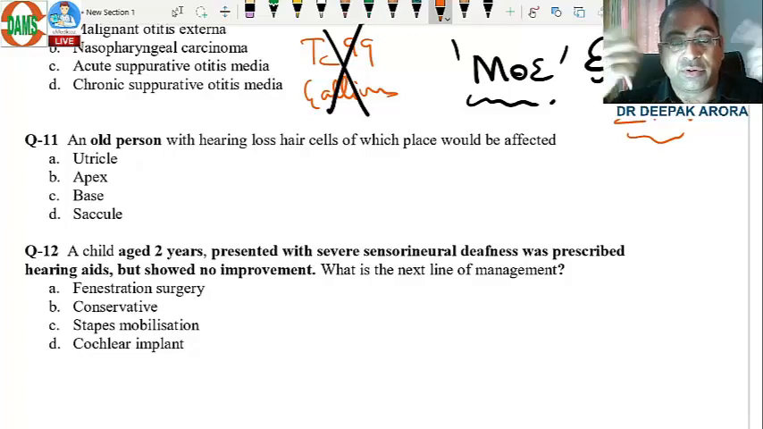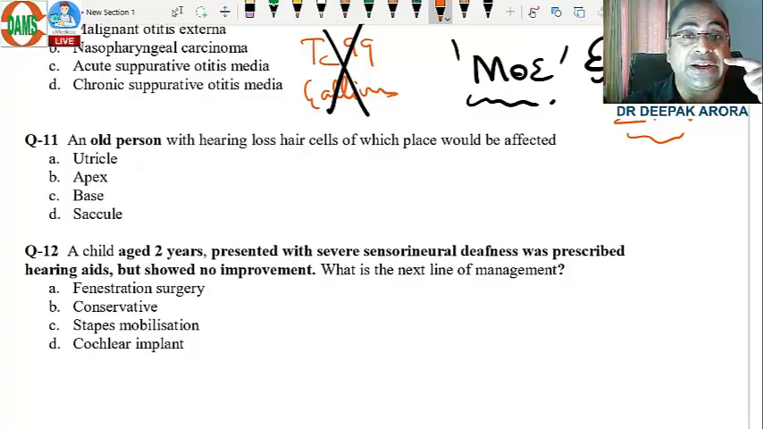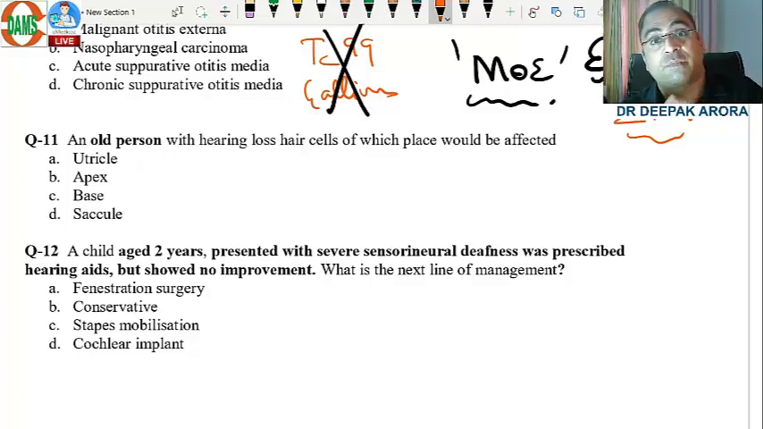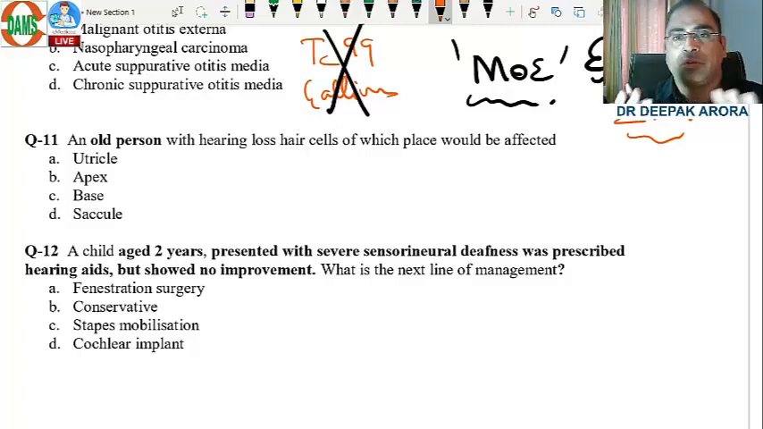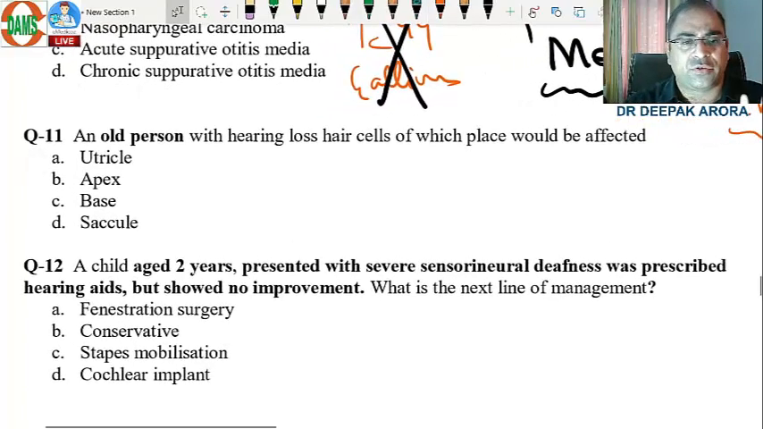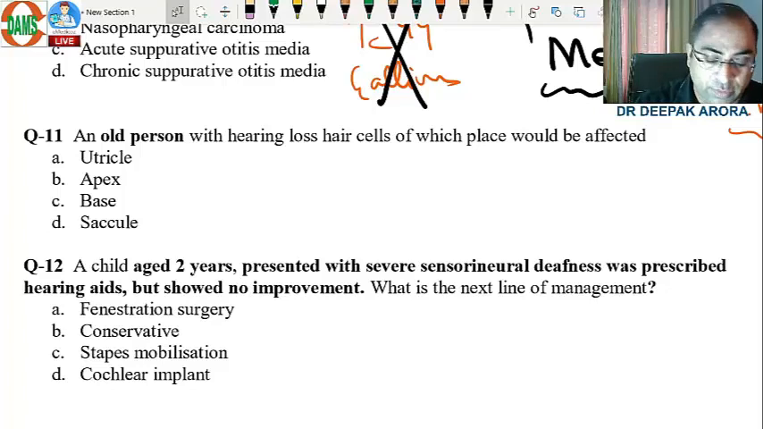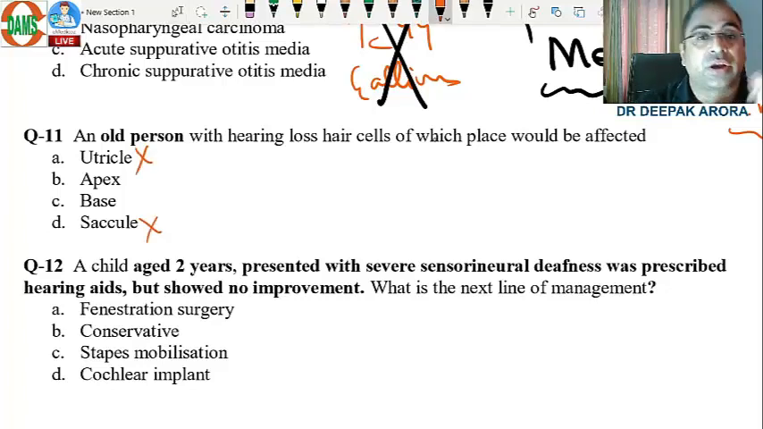Next question. If you revised the notes properly, when I teach the topic of Meniere's, along with Meniere's I compare the Meniere's graph with presbycusis. Meniere's is low frequency hearing loss. Presbycusis is high frequency hearing loss. So first of all, you are my student, two options ruled out. Which options are ruled out, beta? Saccule and utricle, these are organs of balance, nothing to do with hearing. So options A and D are ruled out.